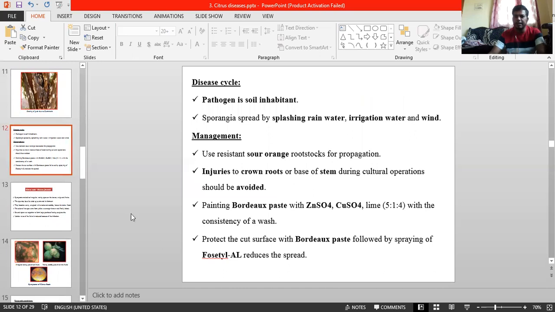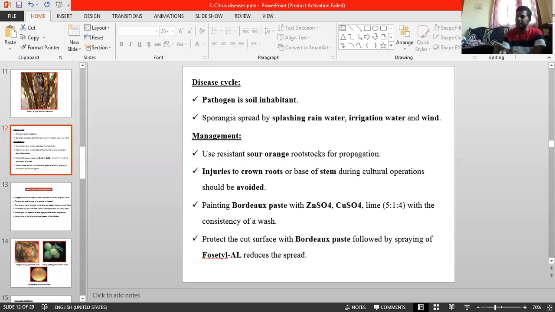Coming to the disease cycle: favorable climatic conditions and prolonged contact of the trunk with water. See here how the disease develops. Prolonged contact of the trunk with water in flood irrigation, waterlogged areas and especially heavy soils, where there is no water disposal, predisposes to pathogen infection. Incidence is more in black soils than in light soils.